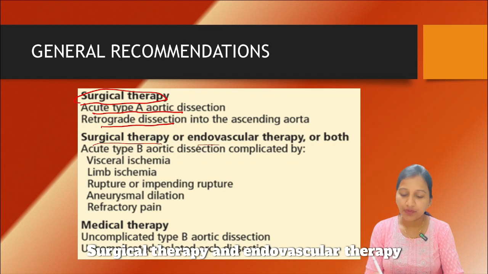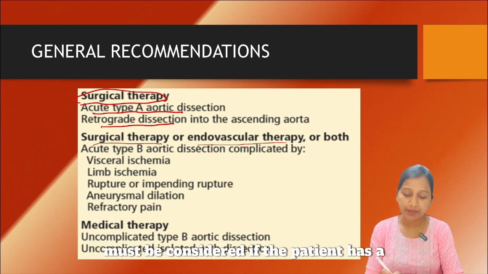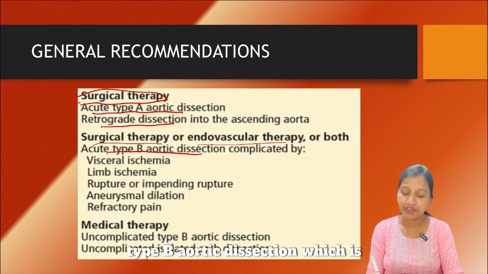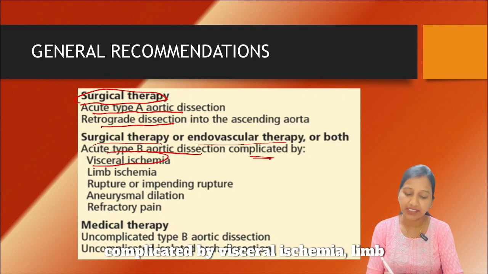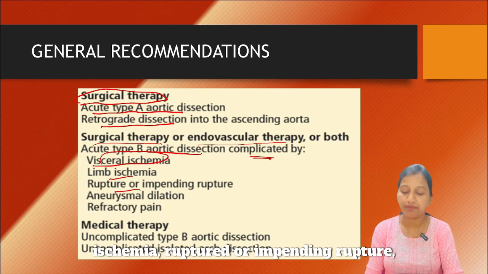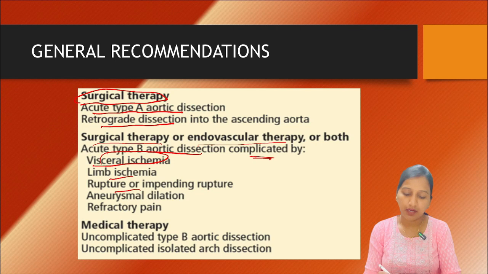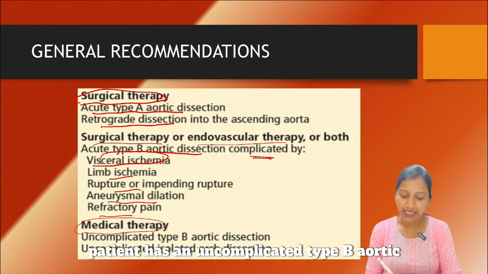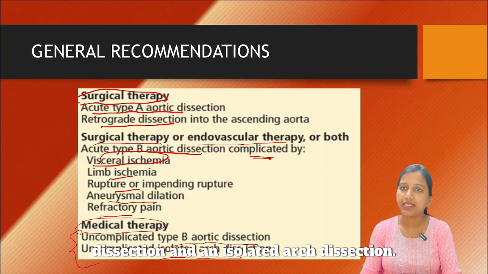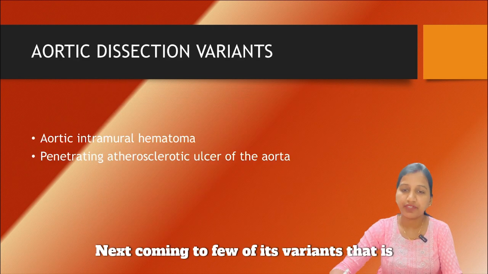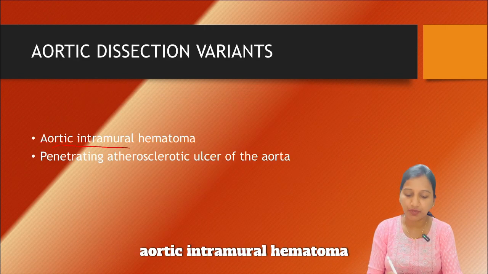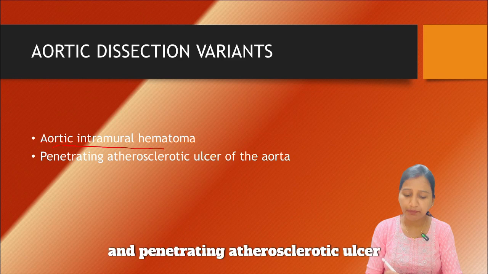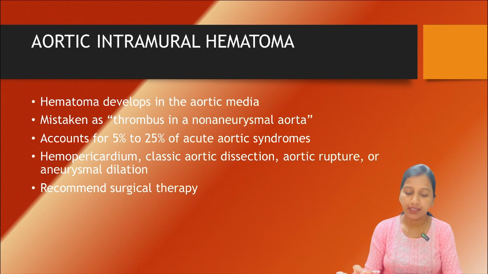Surgical therapy and endovascular therapy must be considered if the patient has a type B aortic dissection which is complicated by visceral ischemia, limb ischemia, ruptured or impending rupture, aneurysmal dilation and refractory pain. And medical therapy must be considered if a patient has an uncomplicated type B aortic dissection and an isolated arch dissection.